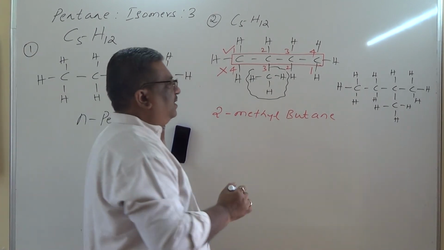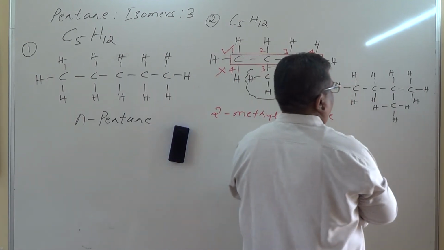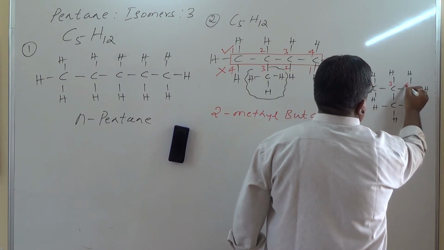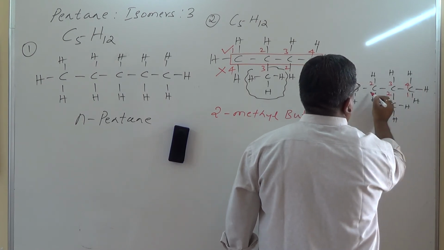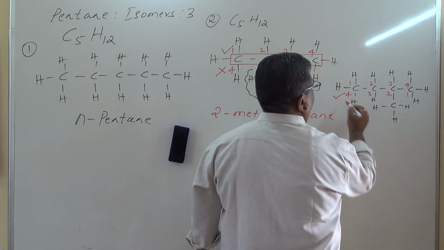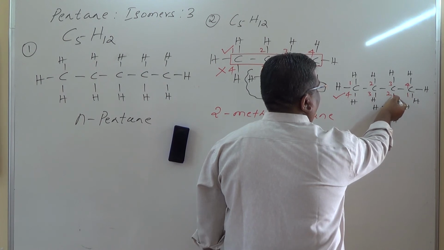Okay. Now let us read this compound once again. See here, numbering system: 1, 2, 3, 4 or 1, 2, 3, 4. Which one is correct? The bottom is correct because the branch is here, that is for the second carbon atom, and it gets the least count.